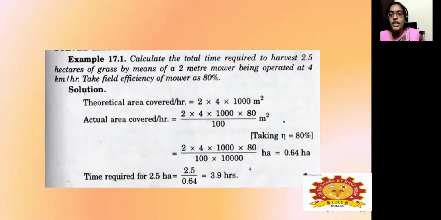Then the time required for covering 2.5 hectares. They have asked us to calculate the total time required to harvest 2.5 hectares. We have calculated 0.64 hectare per hour. Then in order to calculate it for 2.5 hectares, we have to divide 2.5 by 0.64. If we divide these terms, we arrive at the time required for operation of 2.5 hectares, which will be around 3.9 hours. So this is how we can calculate it.